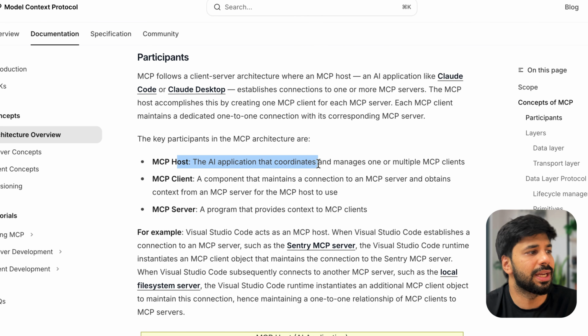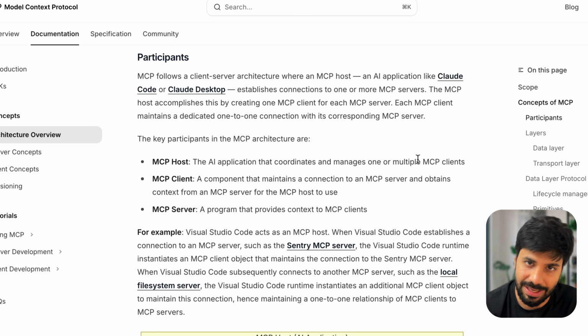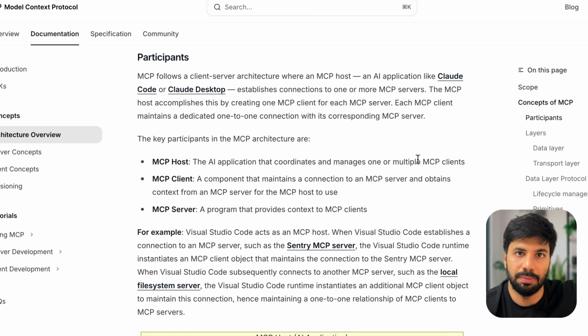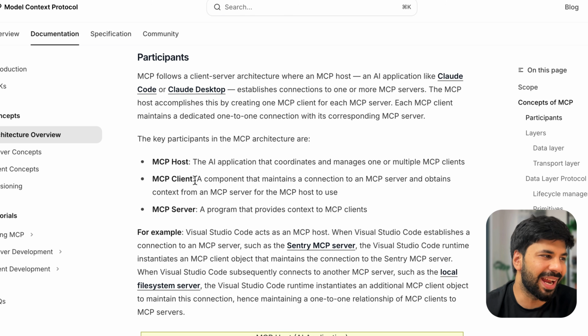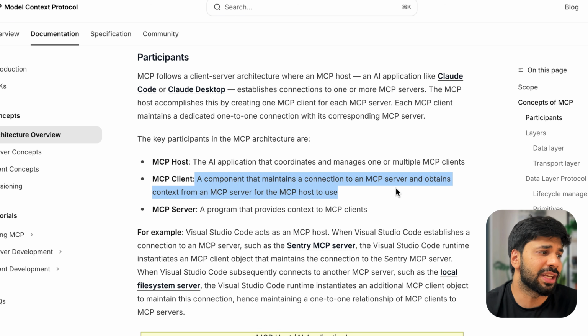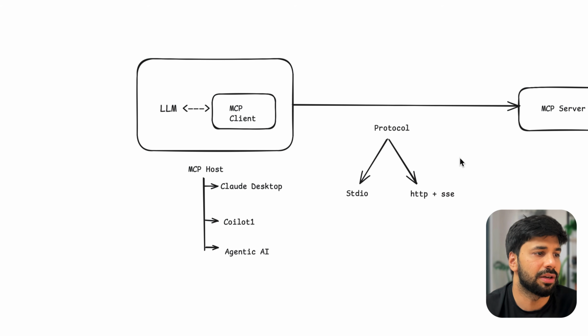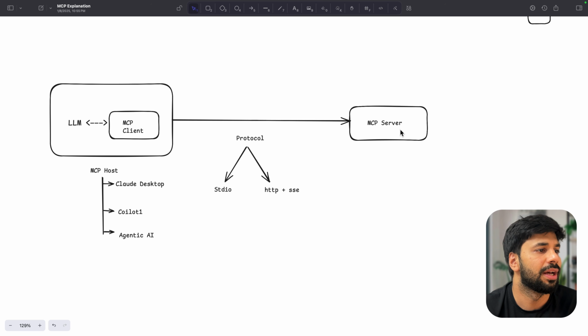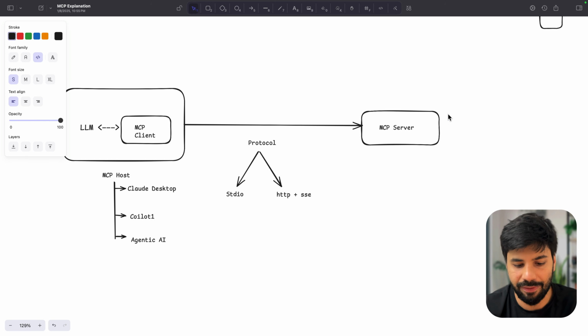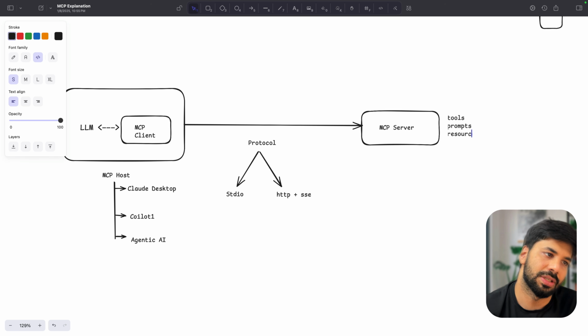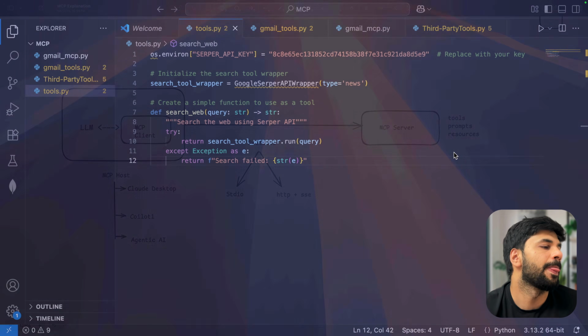So MCP host: the AI application that coordinates and manages one or more MCP clients. We'll see how in GitHub Copilot on VS Code, we are able to do the same. MCP client: a component that maintains a connection to an MCP server and obtains context from the MCP server for the host to use. One thing more I would like to add here, if I just go back, is that this server can have tools, let's say prompts or some resources, right? We'll see the same as well.